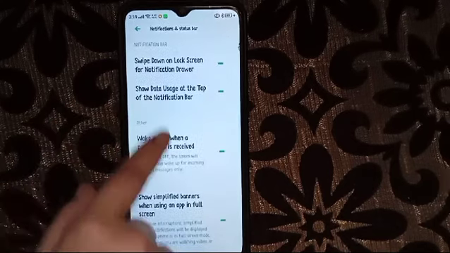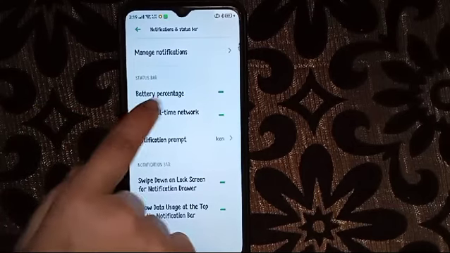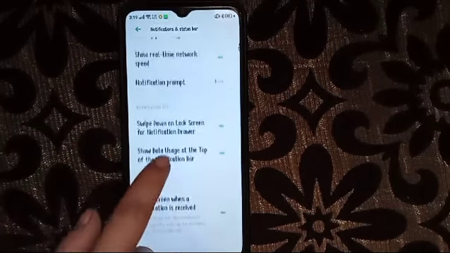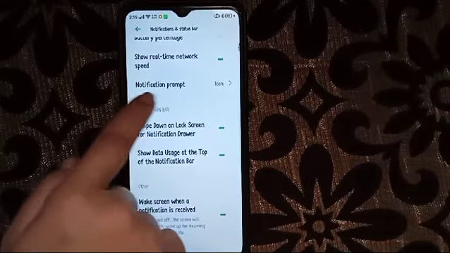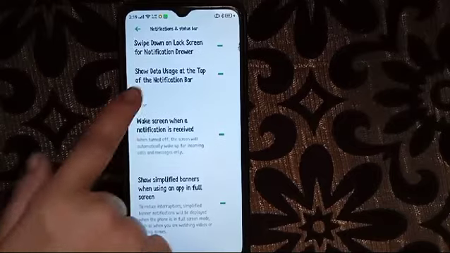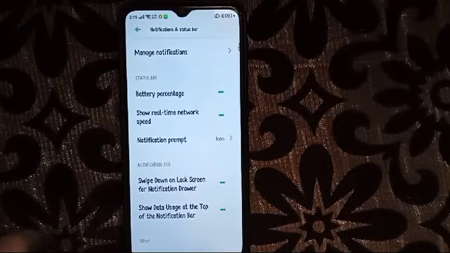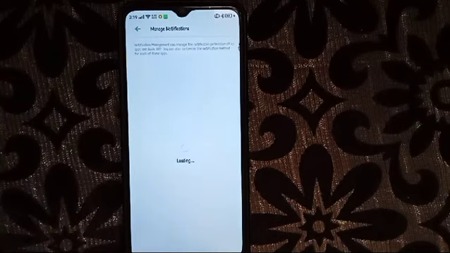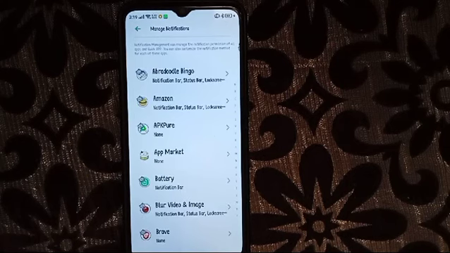Here it shows battery percentage, show real time network, and also notification promoted. But we have to click here on manage notification.